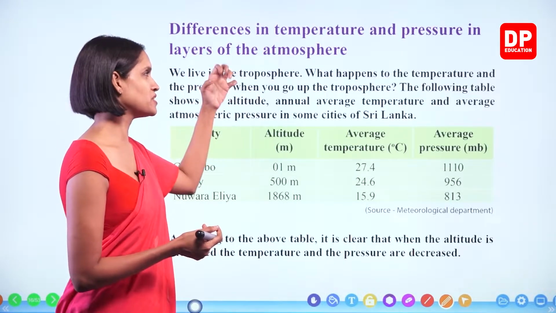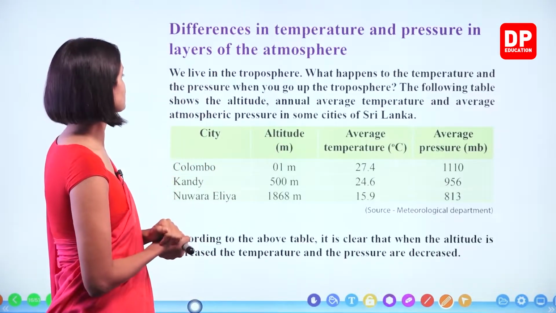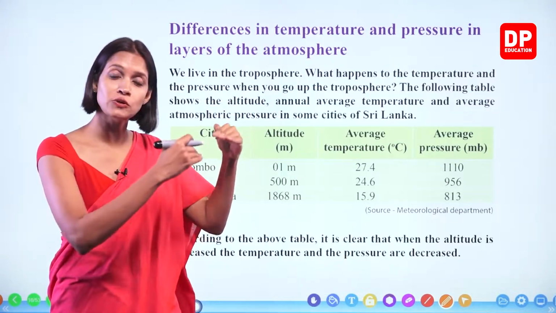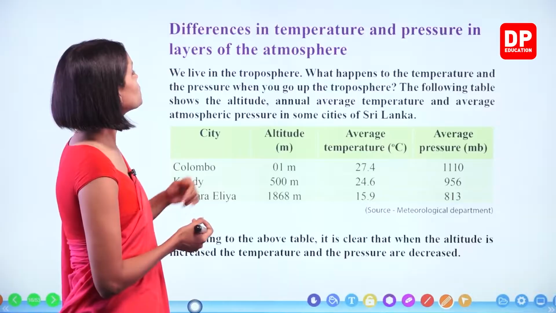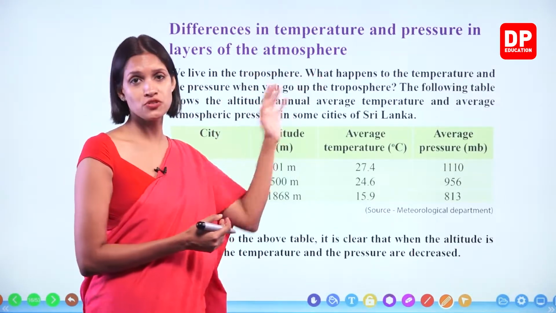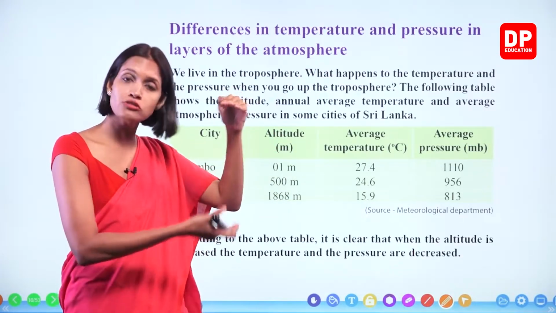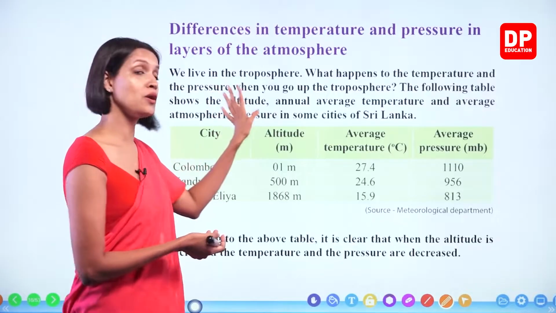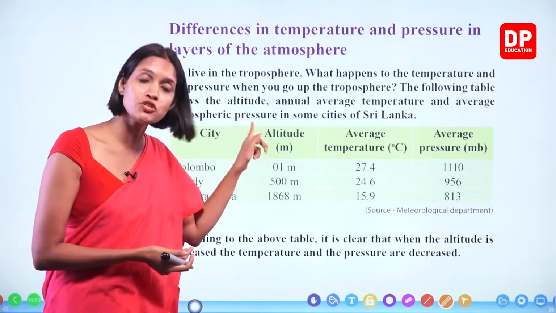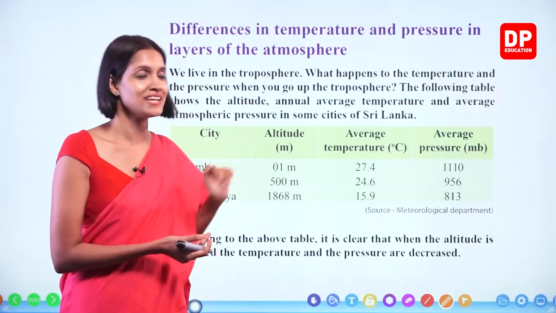Now about the air pressure, I explained a little in the beginning, okay? Let's go through this. We live in the troposphere, right? The lowest layer, the closest layer to the earth. What happens to the temperature and the pressure when you go up the troposphere? We are going to see how it changes now. I explained the change of pressure throughout the troposphere, but I did not explain about the temperature yet, right?